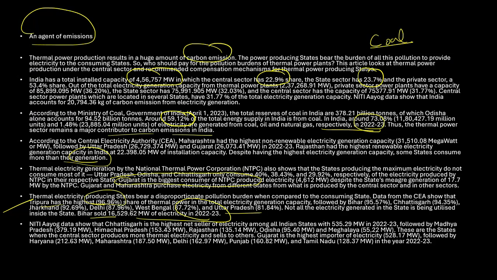So who is the largest consumer? It is Gujarat. And who is the largest seller? It is your Chhattisgarh, right? So these are some things that we need to understand. While some states benefit from buying electricity, others suffer from pollution caused by thermal power plants. So here you can see, some of them are producing and some of them are consuming. Because of all this, there are a lot of benefits for whoever is buying electricity, while others are suffering. Some states are benefiting from buying electricity and others are suffering the pollution.